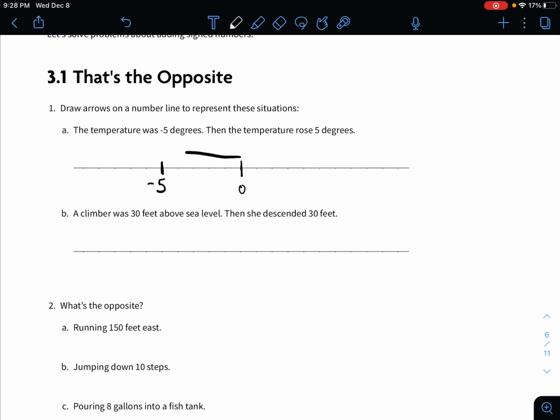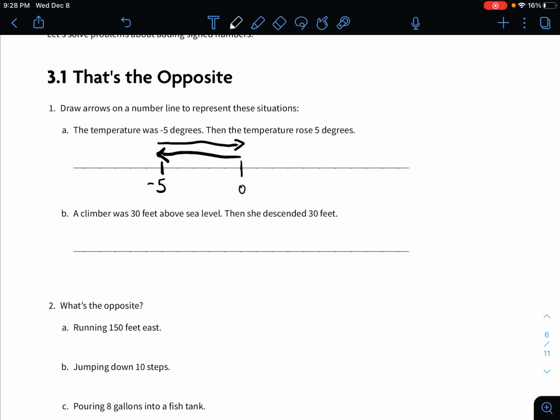So the first line, we go over to -5. So the temperature's at -5, and then the temperature rose 5 degrees. So it rose 5 degrees, and we're back at 0. So those two kind of cancel each other out. The opposites reset us right back at 0.